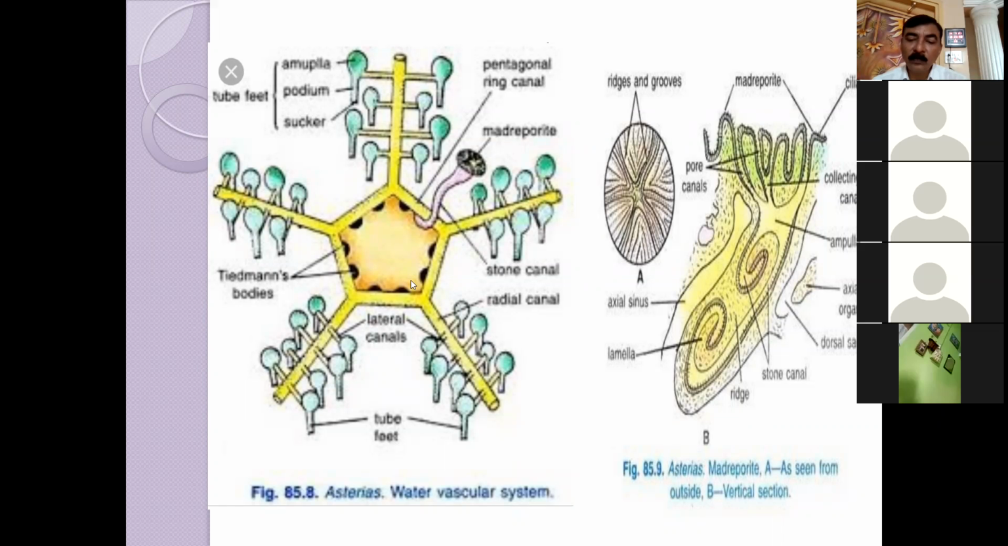Then we will see the ring canal. This is a pentagonal ring canal. As we see, Asterias have 5 arms. A pentagonal disc is there. As such, the shape of the ring canal is also particularly a pentagonal ring canal.